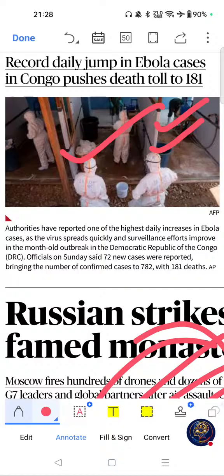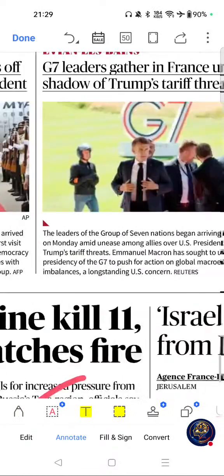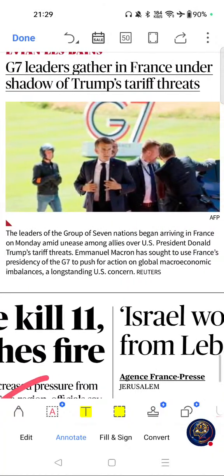If you see the importance of this article, 72 new Ebola cases are reported. Total cases reach 782. Death toll rises to 181. Outbreak is concentrated in DR Congo. Surveillance efforts have expanded. Move on to next important article from this page.